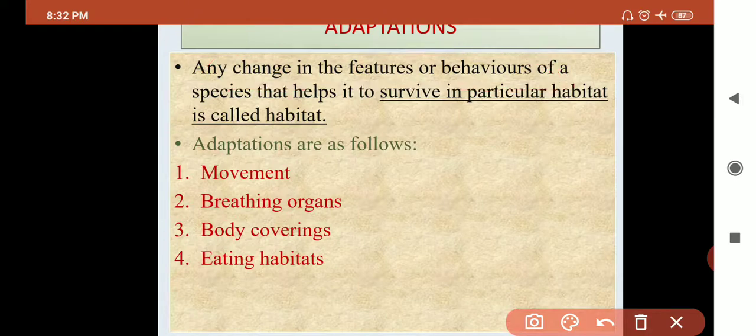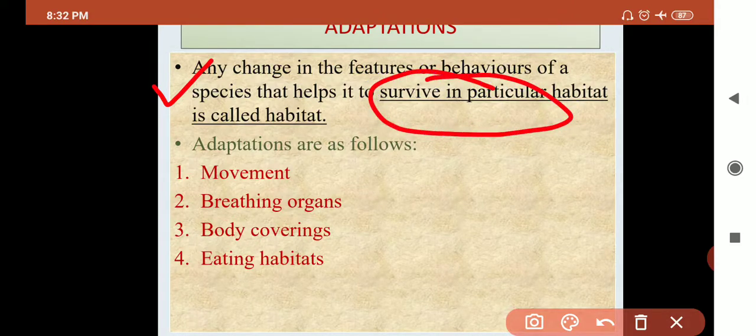So let's read the definition. Any change in the features or behavior of a species that helps it to survive in a particular habitat is called adaptation. It is called adaptation, not habitat.